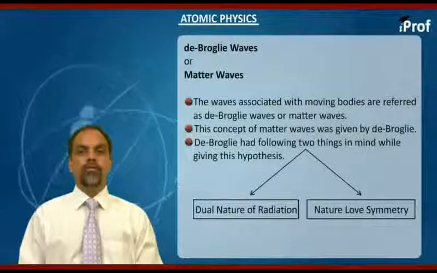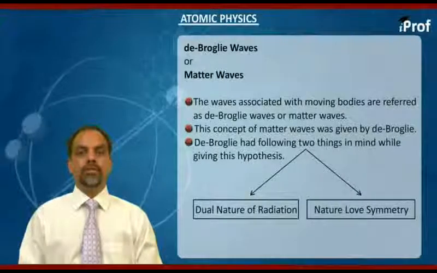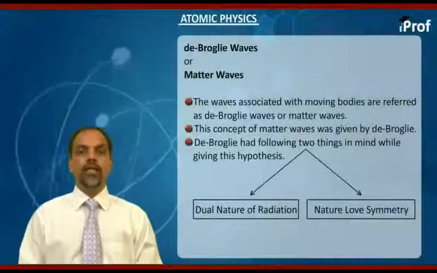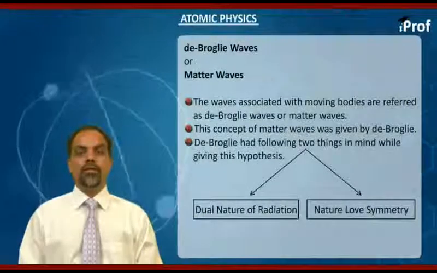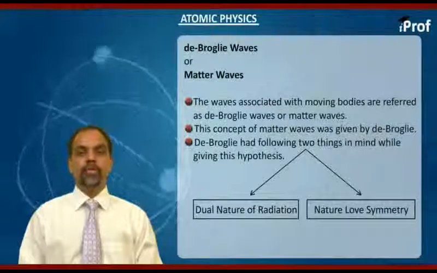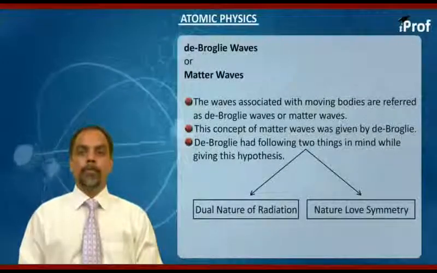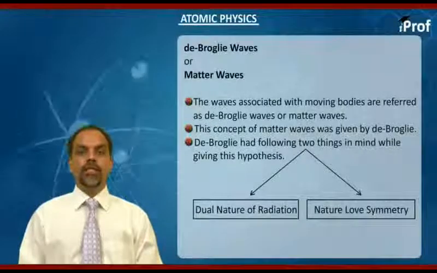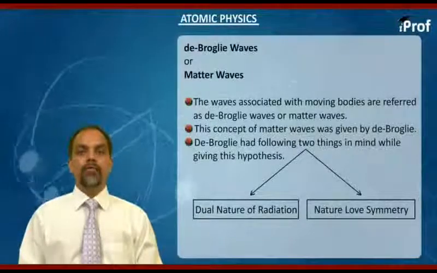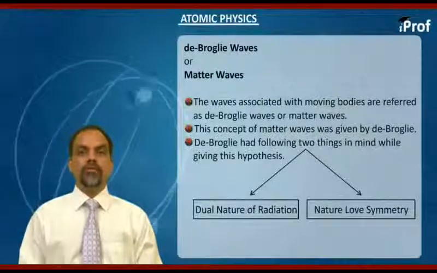Now, de Broglie waves are also known as matter waves. So let's enter into the concept of matter waves slowly. The very first point that we have to know is the definition part of it. The waves associated with moving bodies are referred to as matter waves or de Broglie waves.